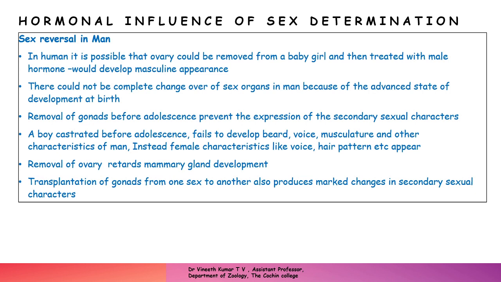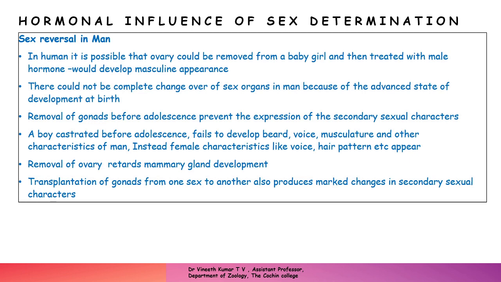There could not be a complete changeover of the sex organs in man because of the advanced state of development at birth. At birth itself, the complete development is over before a human baby is born. As a result, a complete reversal of sex is not possible, but the secondary sexual characters can be changed. So the removal of gonads from adolescents prevents the expression of the secondary sexual characters. That is also seen in the case of man.